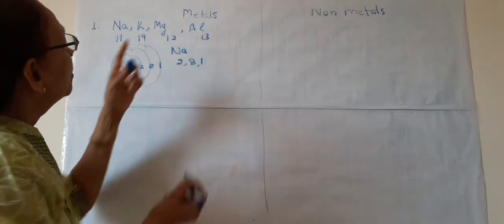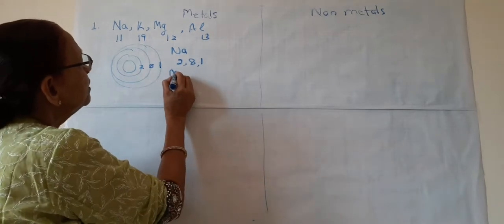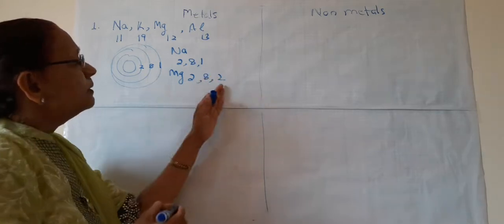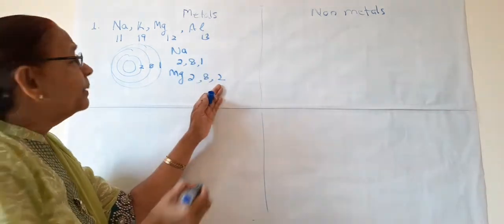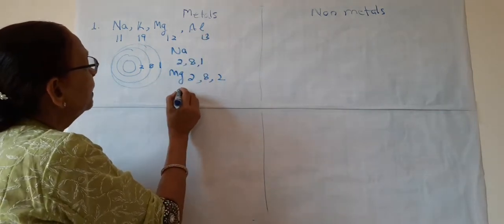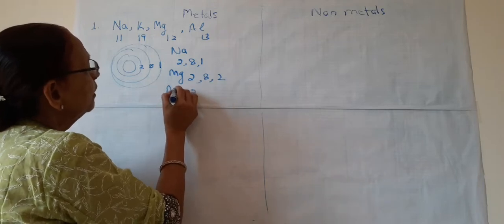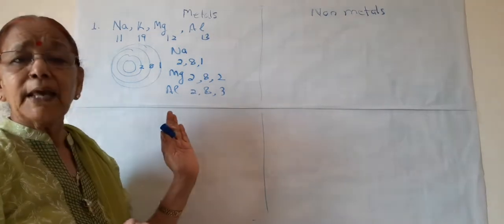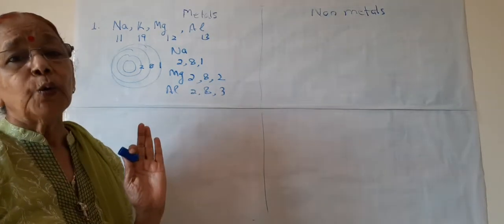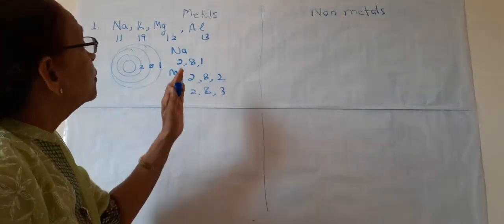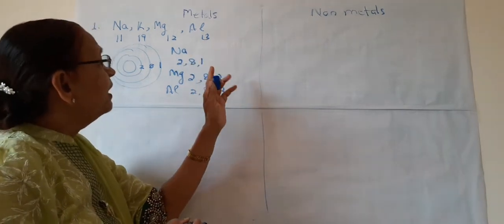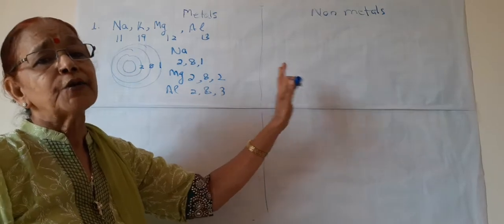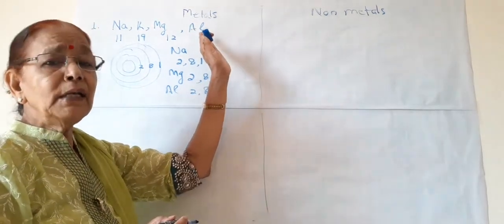Likewise, magnesium will have 2, 8, 2. That is, in the last shell, 2 electrons are present. Aluminium will have 2, 8, 3. In the valence shell, it has only 3 electrons. So the elements which have 1 or 2 or 3 electrons in the last shell are categorized as metals.